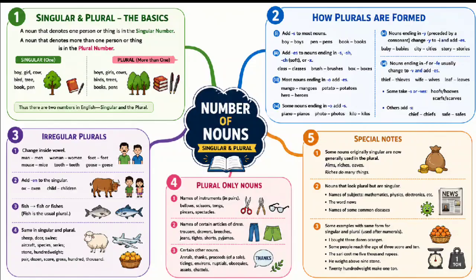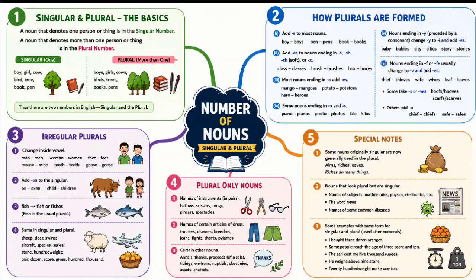Secondly, nouns ending in s, sh, ch, soft ch, or x form the plural by adding es to the singular, as class, classes; kiss, kisses; dish, dishes; brush, brushes; match, matches;